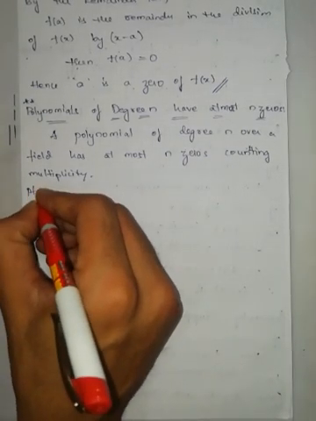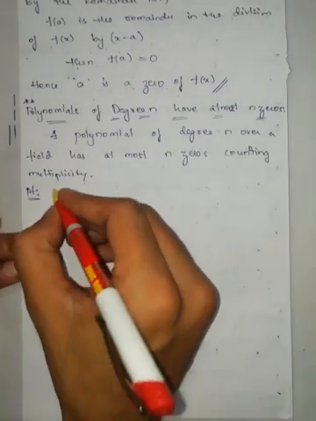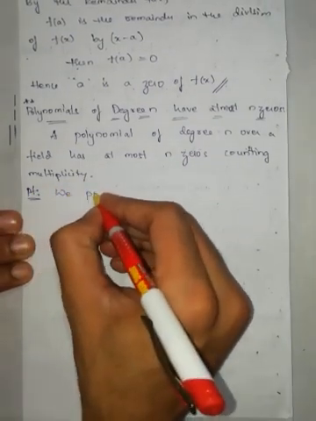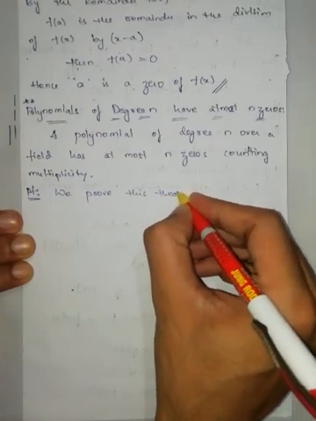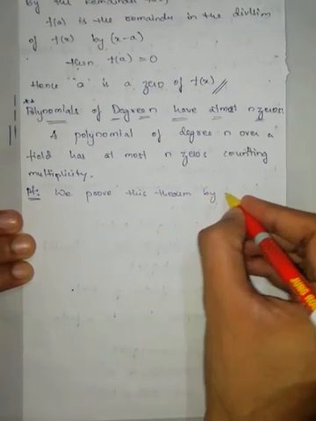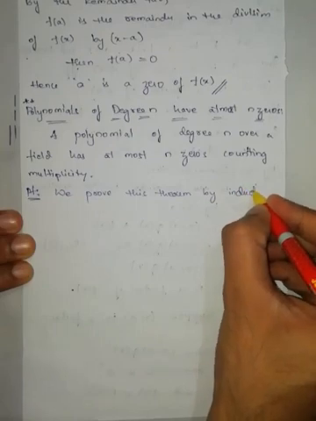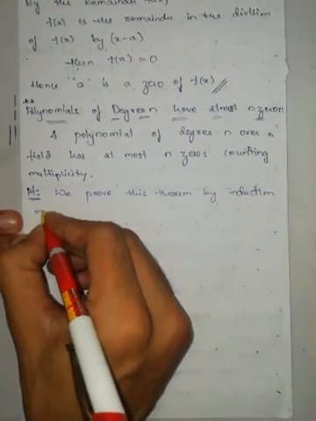Proof. We prove this theorem by induction on n.